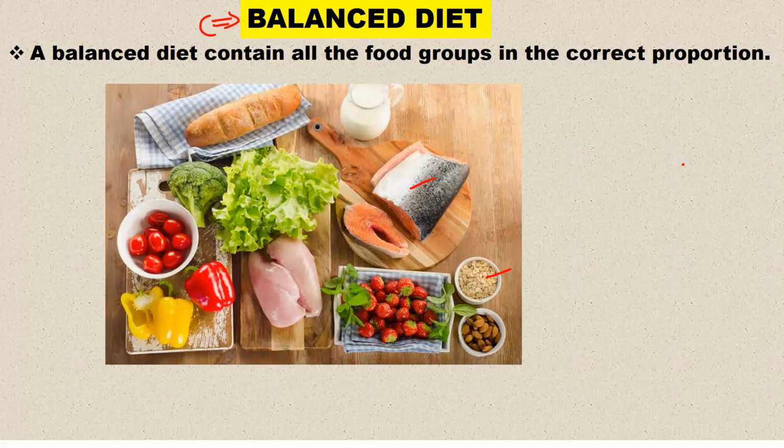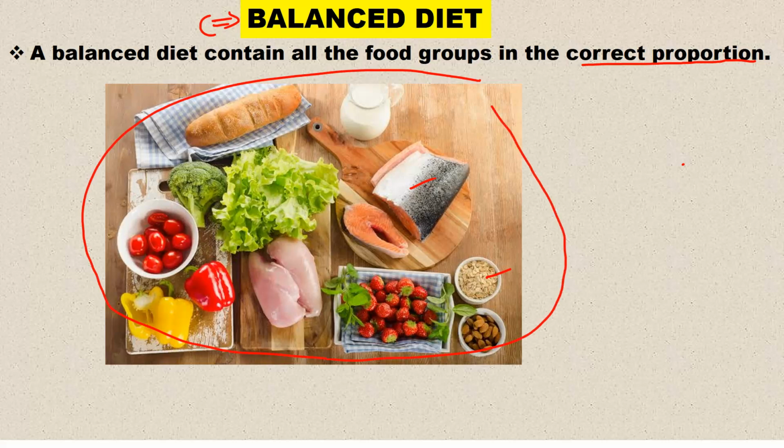A balanced diet is the one that contains all the food groups in the correct proportion. As you can see, the picture here illustrates what composes a balanced diet. I'm sure from here you're able to spot proteins, carbohydrates, the sources of vitamins and all that.